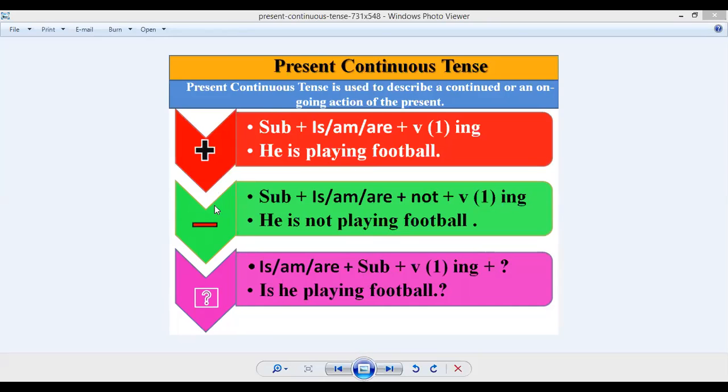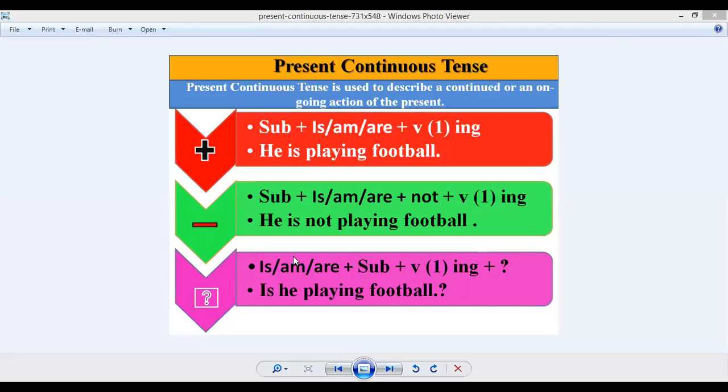But in the previous two examples we saw that auxiliary verbs were used after the subject. In the case of the interrogative type of sentences, we have to keep the auxiliary verb before the subject. So you can see here how the sentence is made.